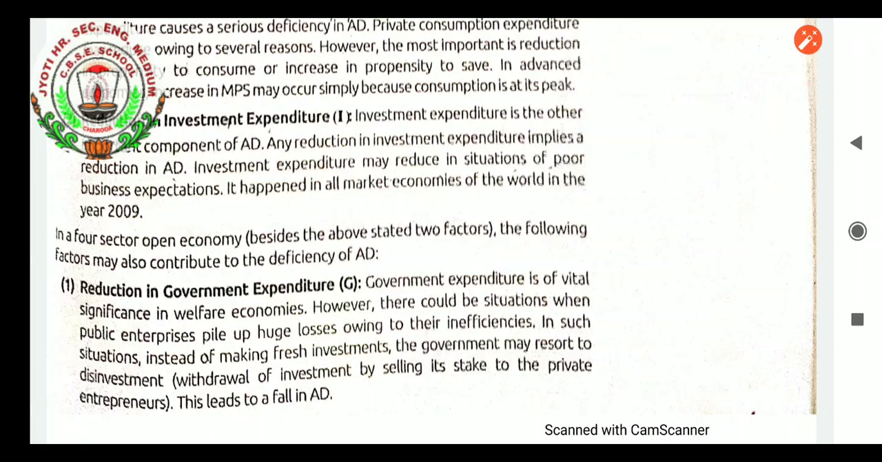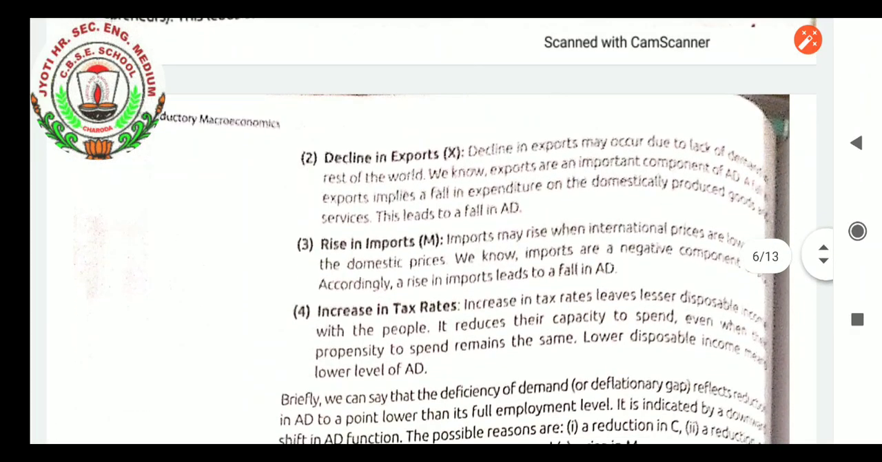Government expenditure is of vital significance in welfare economics. However, there could be situations when public enterprises pile up huge losses owing to their inefficiencies. In such a situation, instead of making fresh investment, the government may resort to disinvestment, withdrawal of investment by selling its shares in the companies. Decline in exports.